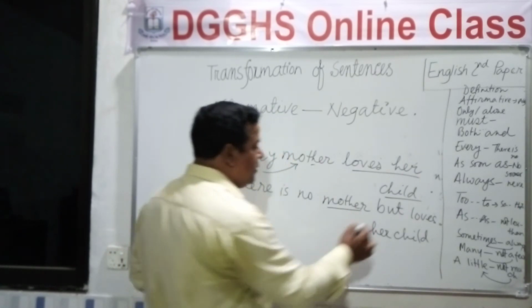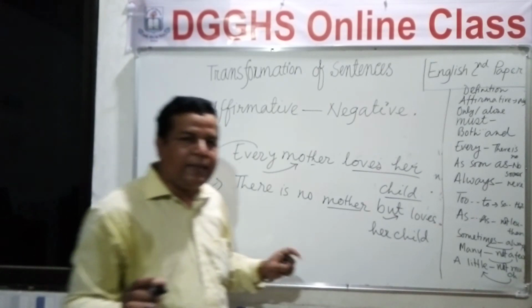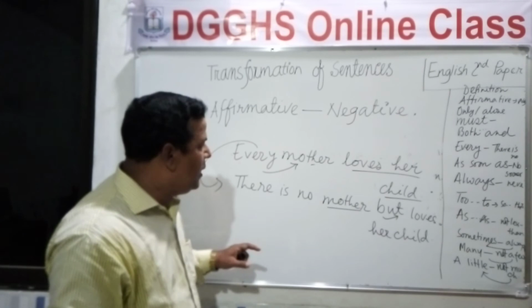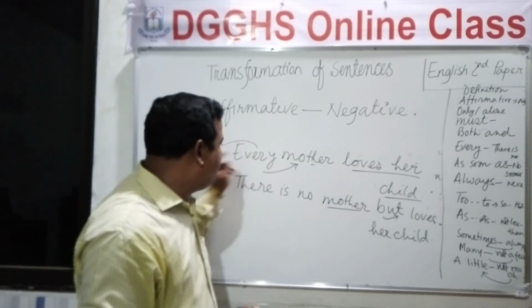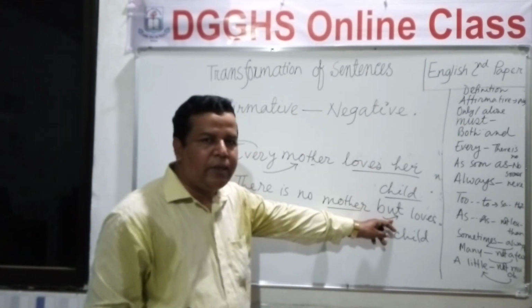and then the but. So in short we can say, if an affirmative sentence starts with every, we will write in place of every there is no and then but.